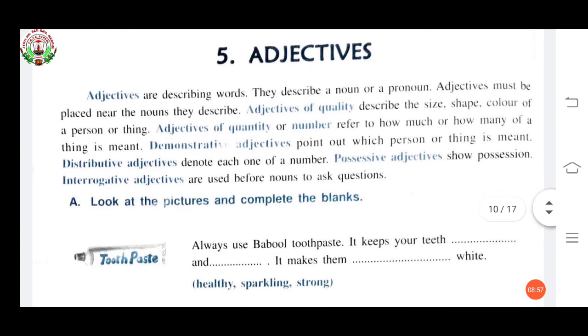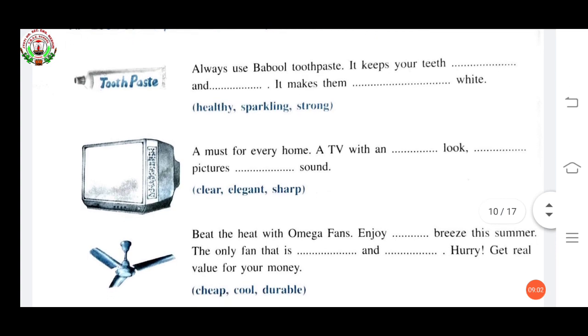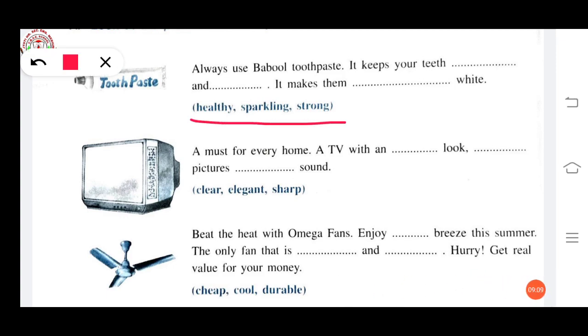Now we have to see the exercise. First one, see, toothpaste, TV and fan are given. Three things are given and some adjectives are given: healthy, sparkling, strong, clear, elegant, sharp, cheap, cool, durable. Now you have to fill these adjectives in these lines. Always use Babool toothpaste. It keeps your teeth strong and healthy. It makes them sparkling white. A must for every home.